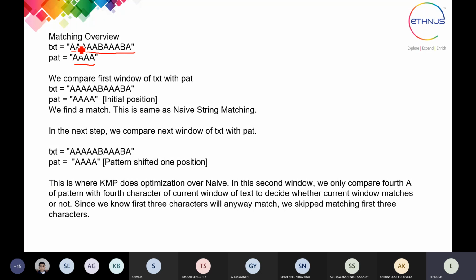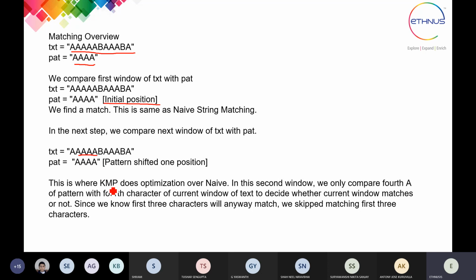And for the second location also you are getting the pattern, right? Here you can see that in the initial position we find the match, same as the simple string matching algorithm. Okay. And for the next string we are again going to start from the first location. So this also has the pattern matching.